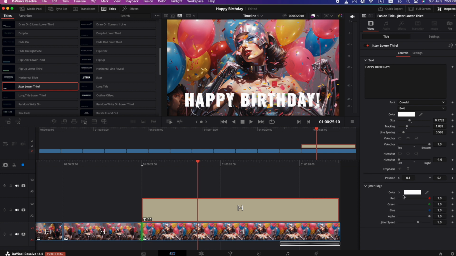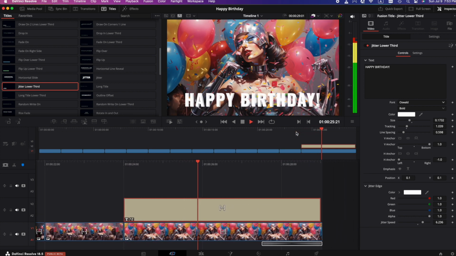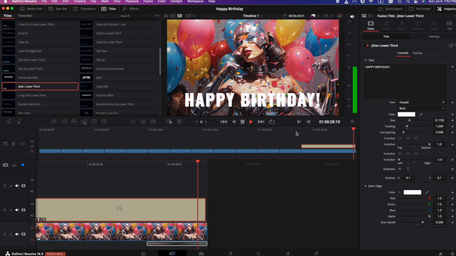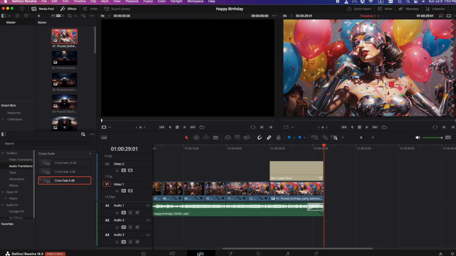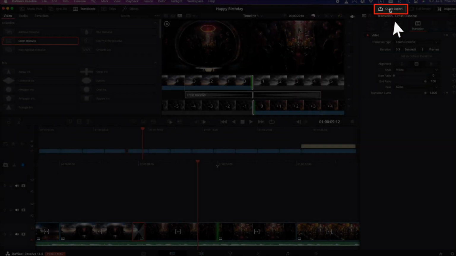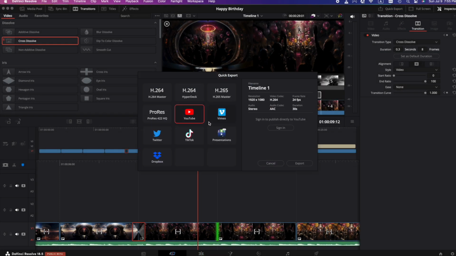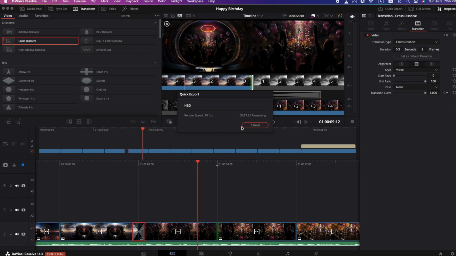And also, different titles have their own settings. So you can set jitter speed and the color of the jitter. All right, so that actually looks pretty good. This is looking like a real birthday video ending. So let's go and watch the whole thing. But actually, hold on. First, we have to export. Let's hit the quick export button. We're just going to choose YouTube. We're going to export to our folder and name it whatever you want. For our purposes, we'll just call it HBD. And now we are ready to watch the finished product.